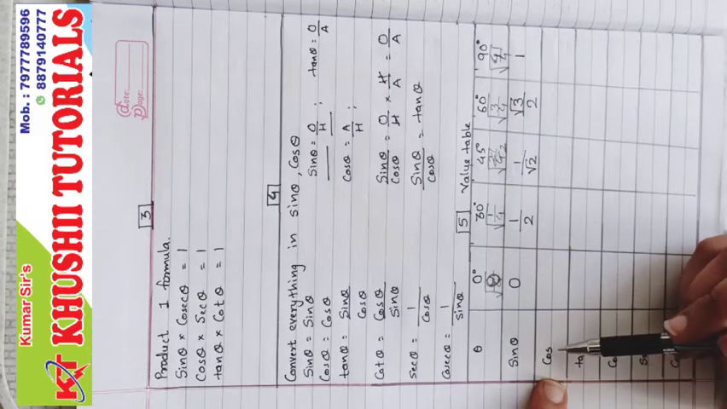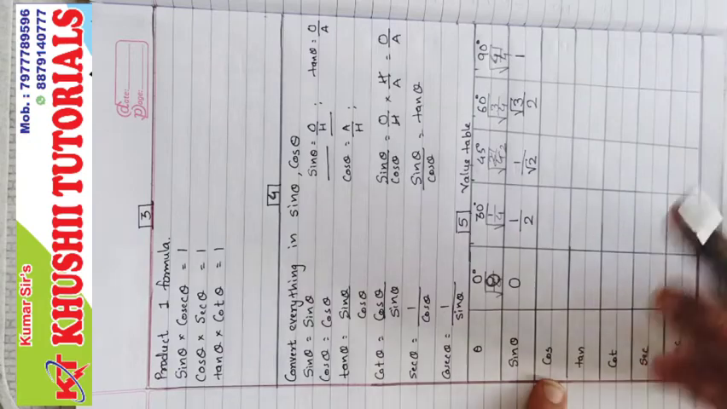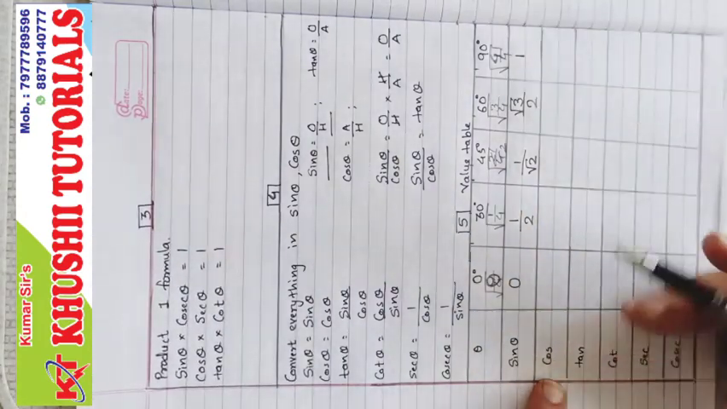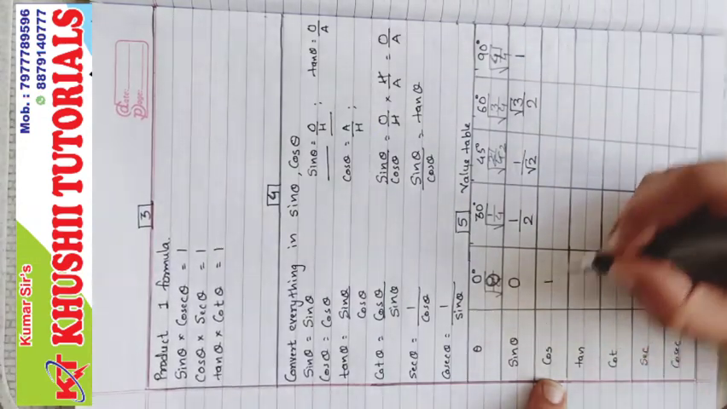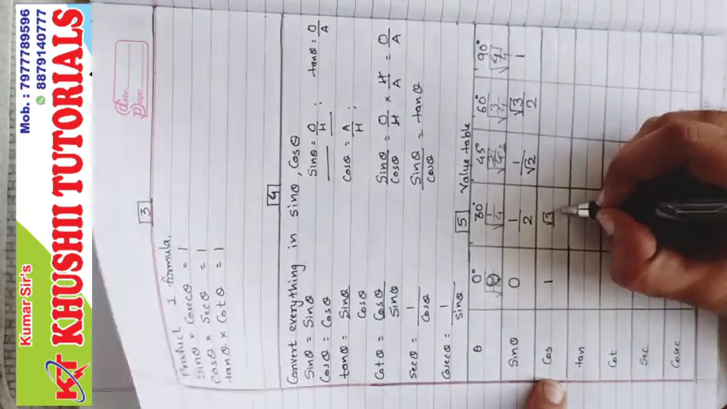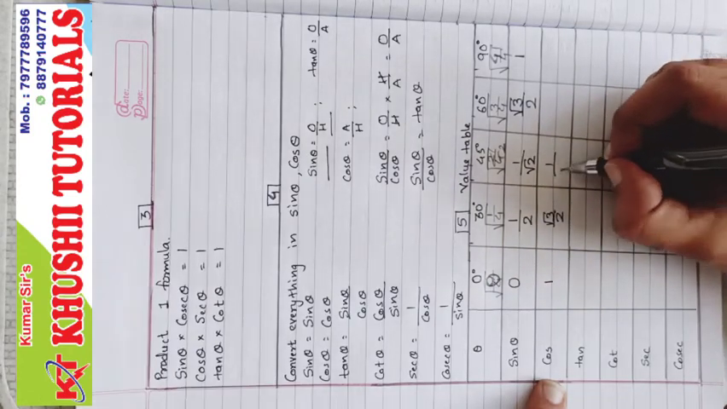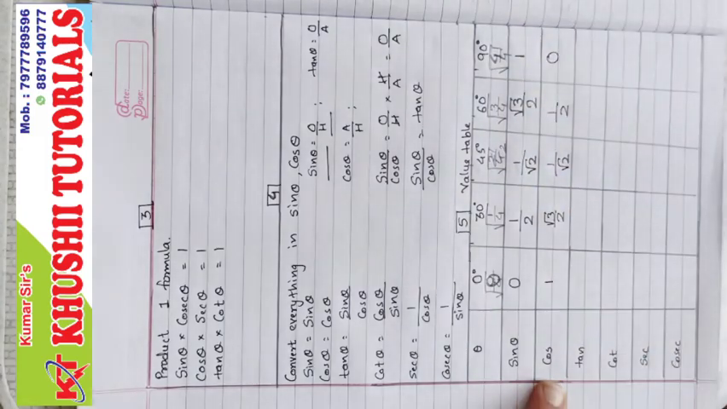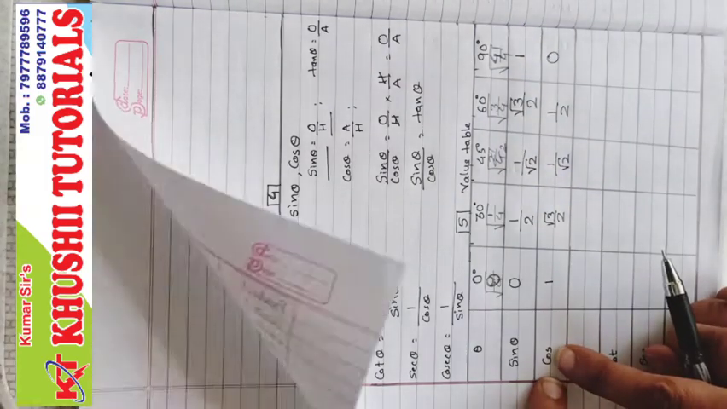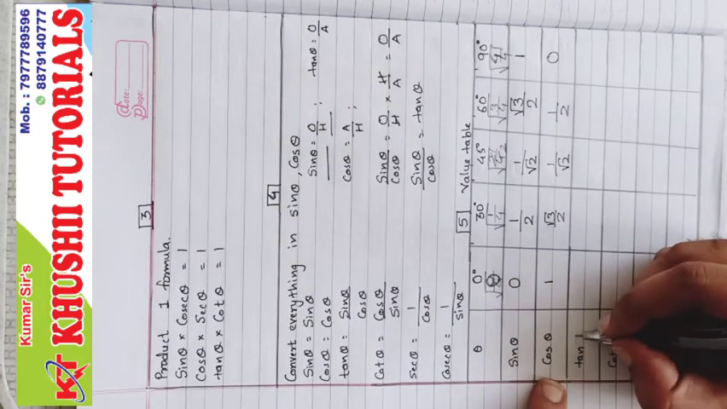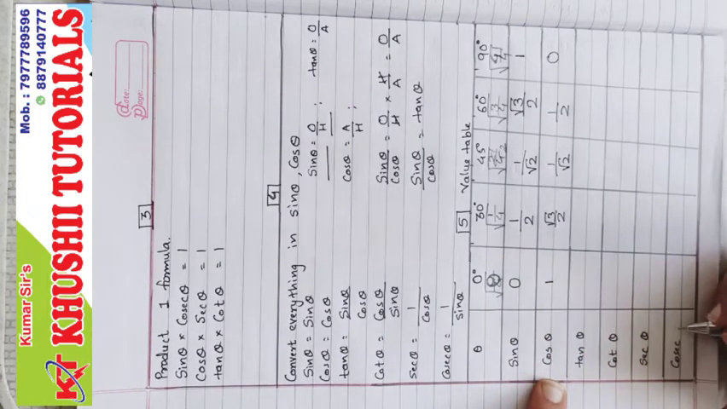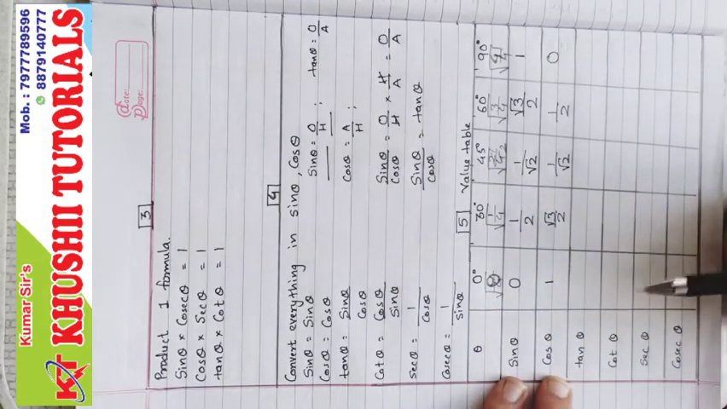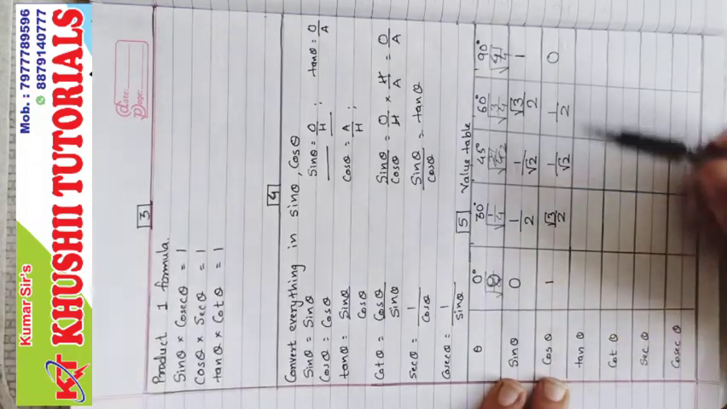For writing the values of cos, we just have to go in reverse, not inverse, not reciprocal. We have to go in reverse form. So this one will come here, this part will become root 3 upon 2, this 1 upon root 2 will remain the same, 1 upon 2 will come here, and 0 will come at the last. So this is cosine. Sine and cosine are reverse of each other.